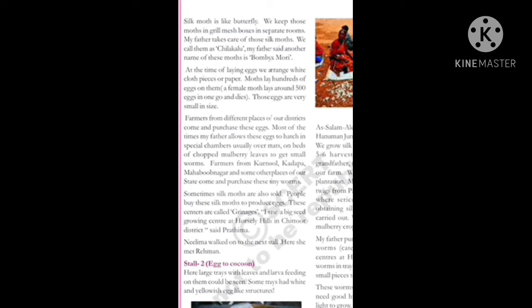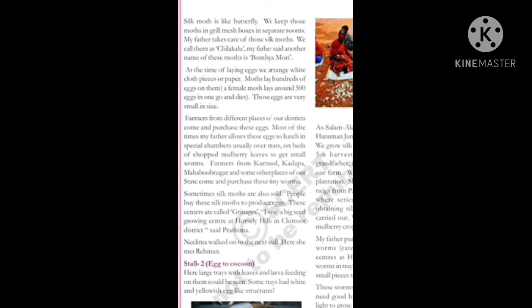The eggs will be laid on the paper or cloth, so we avoid damage to the eggs, because the eggs are very small. One female moth gives only 500 eggs, and after that the female moth dies. That female moth which gives the eggs is called Chilakalu or Bombyx mori.